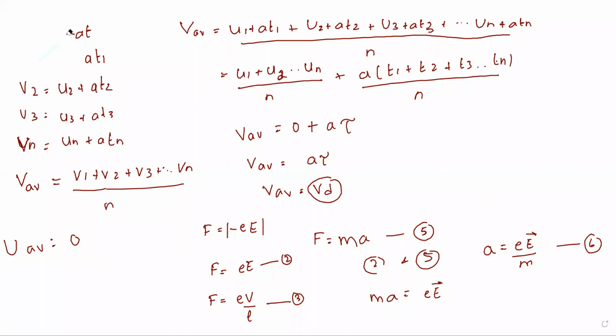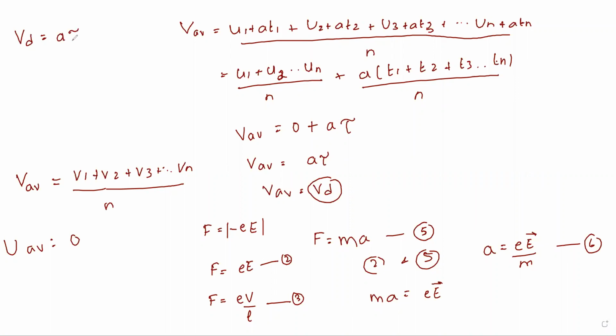Okay. So there are three forms of expressing drift velocity. One is the same thing: Vd is equal to a into tau. So this is one. Now in place of a, put the value of a, that is eE by m. Therefore, Vd becomes eE by m into tau. So this is the second one.